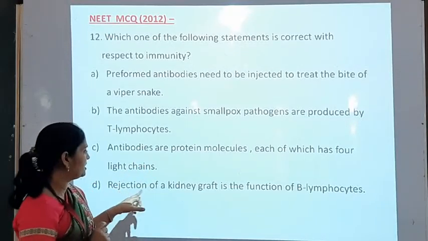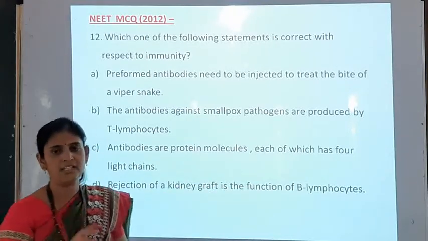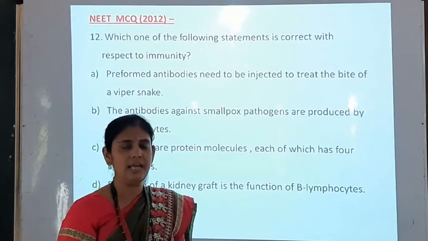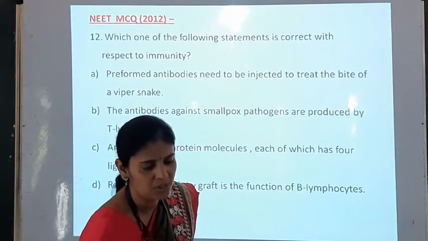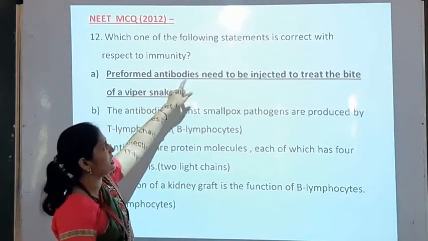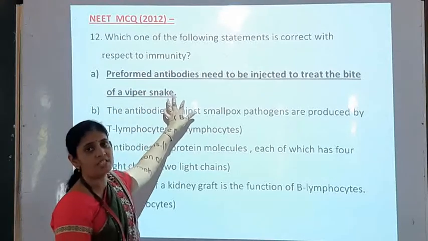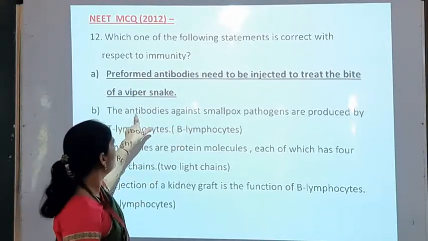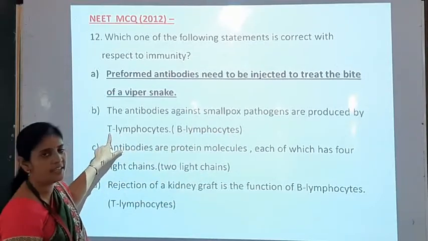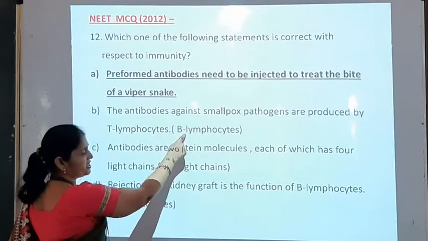And here, rejection of a kidney graft is the function of B lymphocyte. No, rejection of kidney graft is the function of T lymphocyte. So here the correct answer of this question is the first option. Preformed antibodies need to be injected to treat the bite of a viper snake. Here the antibodies against smallpox pathogens are produced by T lymphocytes. What should come? B lymphocyte should come. It is the correct statement.